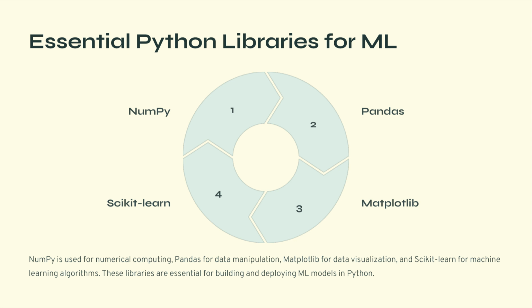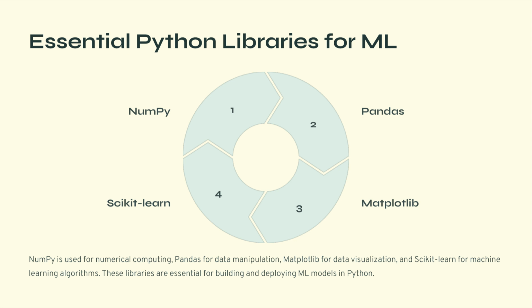The third library is Matplotlib. Matplotlib is a visualization library used for creating graphs and charts. Visualizing data is extremely important because it helps us understand patterns and trends in datasets. Common visualizations include line plots, scatter plots, bar charts, and histograms. These visualizations help identify relationships between variables before training models.